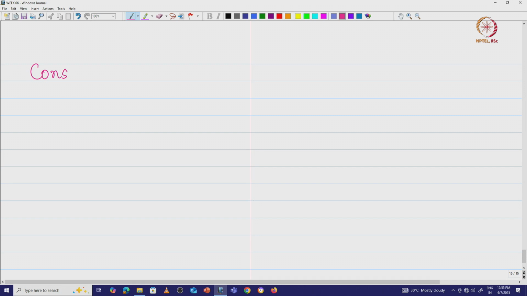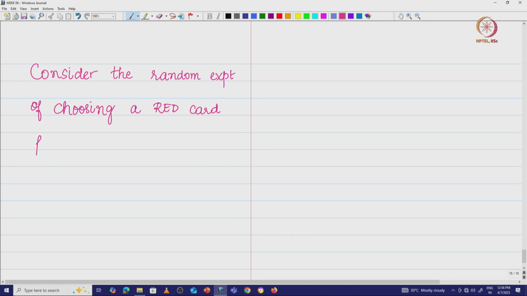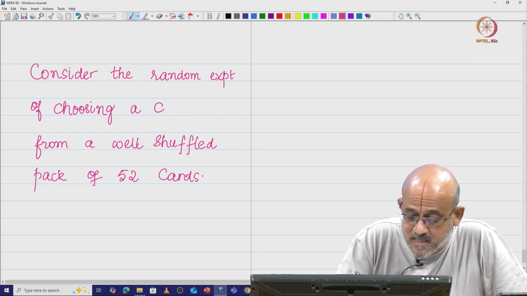Consider the random experiment of choosing a red card from a well shuffled pack of 52 cards. Now, I am going to define what is success and what is failure.